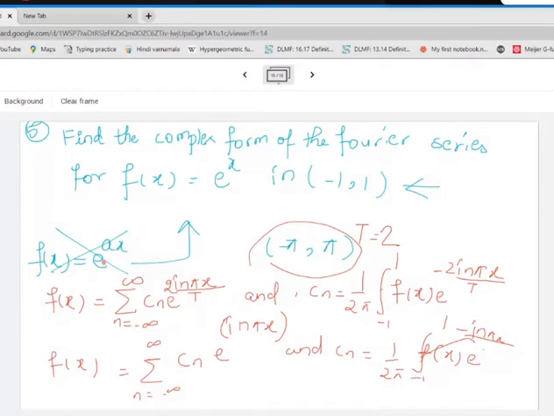Sorry, this will be divided by 2. What has happened here? So let me try to erase this. I'll erase this entire expression. It's not appearing properly.